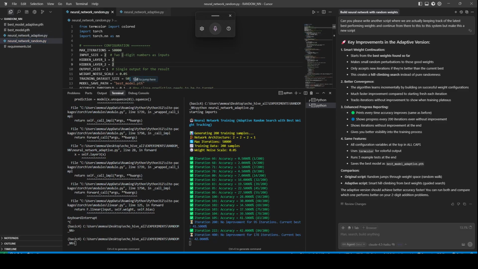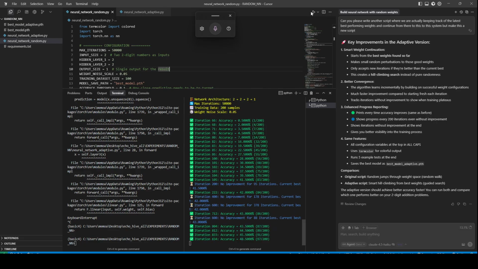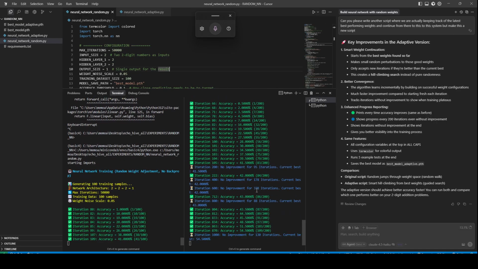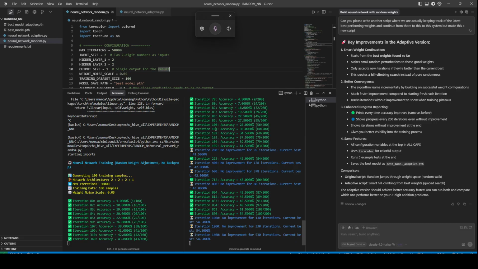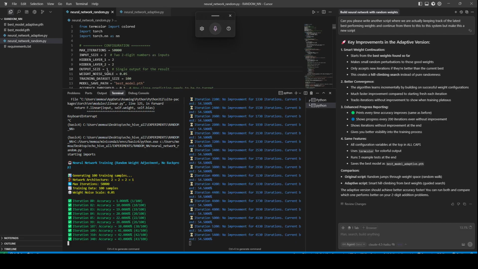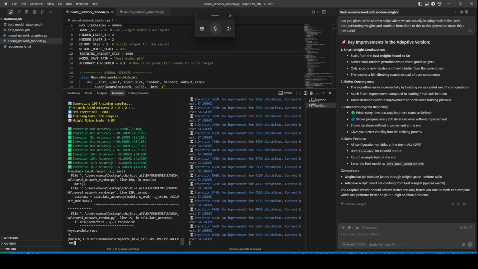Let's put this at 50,000 and increase the training data size to 100 here as well. I'm pretty sure that increasing the training data size is actually going to hurt us. But let's run it again because this has been running for a while and we are still stuck at 43%